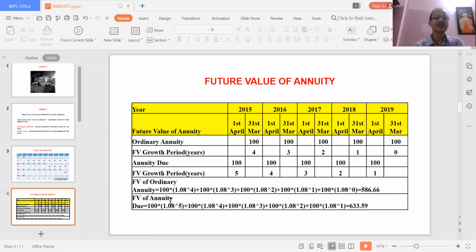Now the FV of annuity due will be 100 into, this is for 5 years, so 1.08 to the power 5. Like that you calculate, you get 633.59. So if you compare these two, you will find that the FV of annuity due is higher than the FV of ordinary annuity. Why? Because in case of annuity due, you are making the payment at the beginning of the year, while in case of an ordinary annuity, you are making the deposit at the end of the year. So the future value of annuity due will be higher than the future value of an ordinary annuity.